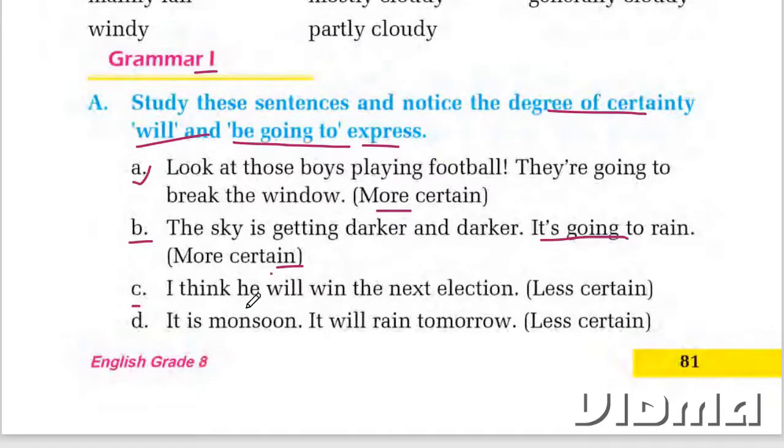C. I think he will win the next election. Less certain. You only think. Less certain. Less likely for him to win the election. D. It is monsoon. It will rain tomorrow. Less certain. It is less certain.